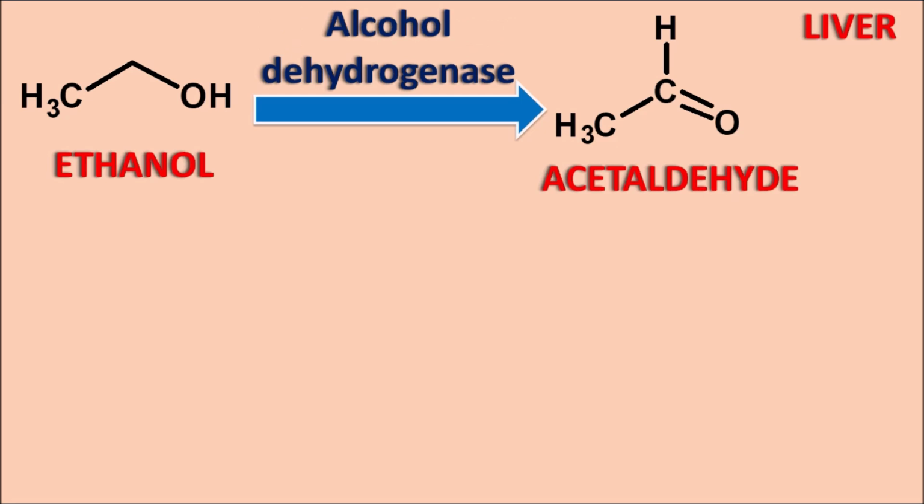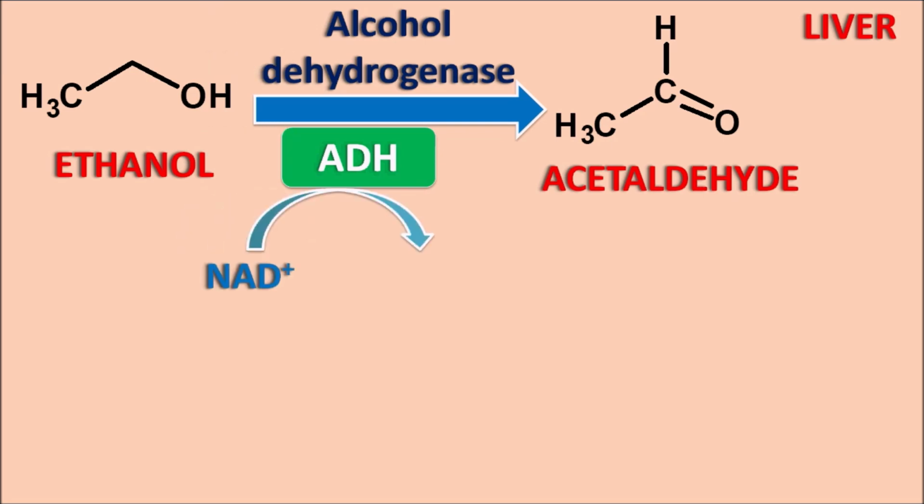Dehydrogenase is one of the enzymes which removes hydrogens, resulting in oxidation. This alcohol dehydrogenase is commonly written as ADH. In order to take the hydrogens, there should be an acceptor to carry them. So here NAD plus acts as a cofactor, which is converted into NADH plus H plus. You can easily observe that 2 hydrogens are removed from ethanol, so that ethanol is converted to acetaldehyde.